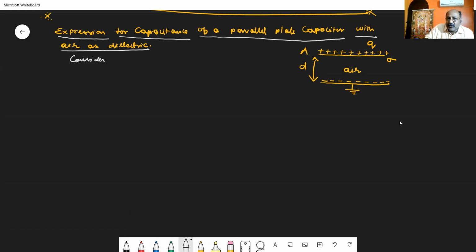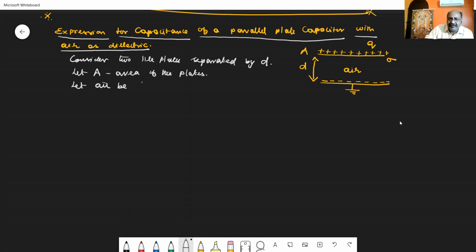Consider two parallel plates separated by a small distance d. Let capital A be the area of the plates. Let air be the dielectric medium in between the two plates.